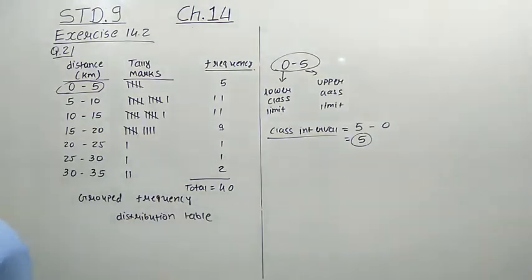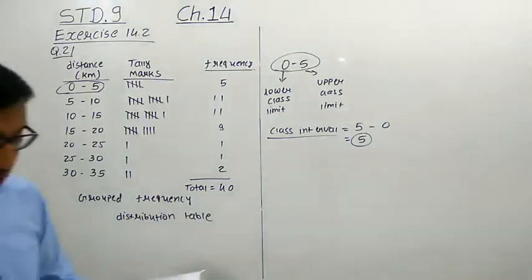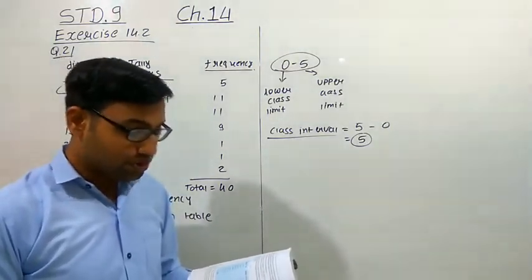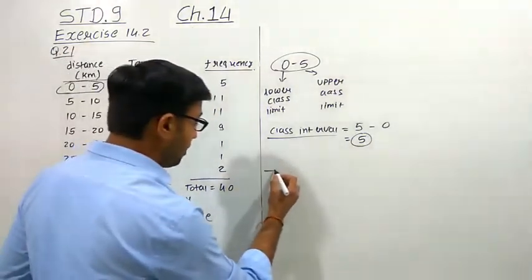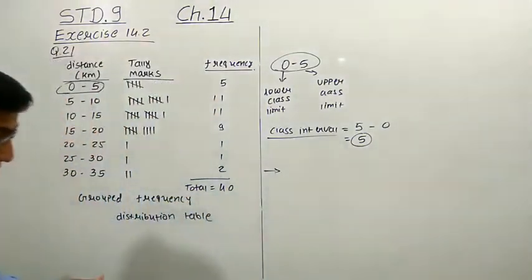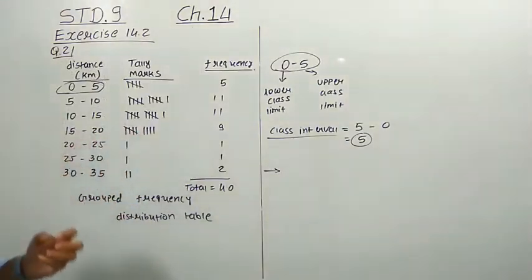Now here we have prepared this table, and what main features do you observe from this tabular representation? Here we have represented the data. Now what output can we see? What data can we observe from here?